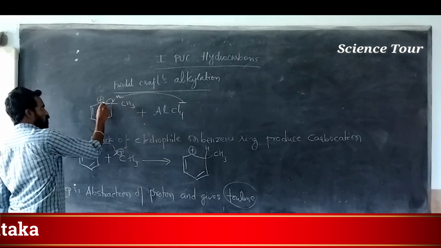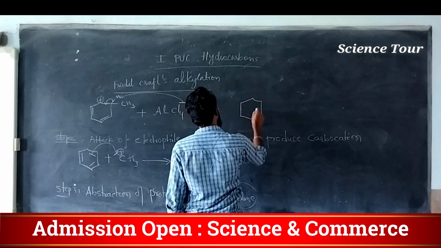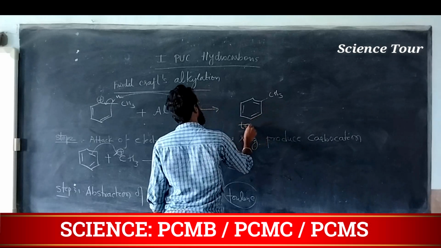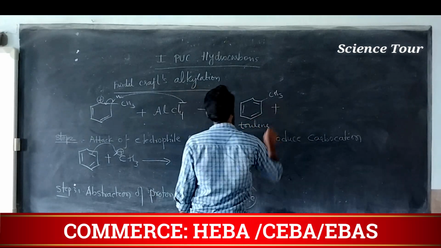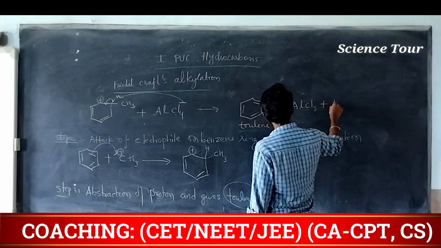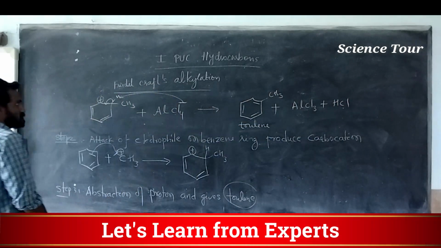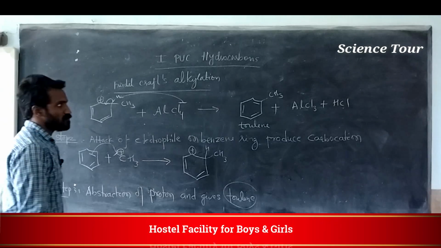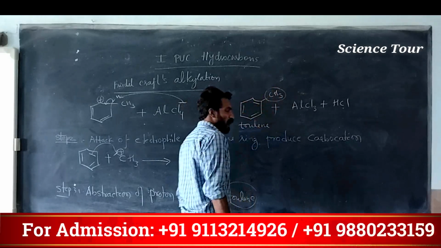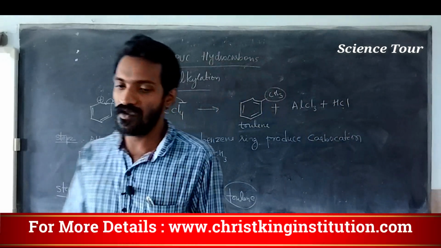This bond comes back to normal position, and it gives, my dear students, toluene plus AlCl3 plus HCl. Understood? So we produced toluene. This is called alkylation. We introduced an alkyl group on the benzene ring. It is called alkylation.